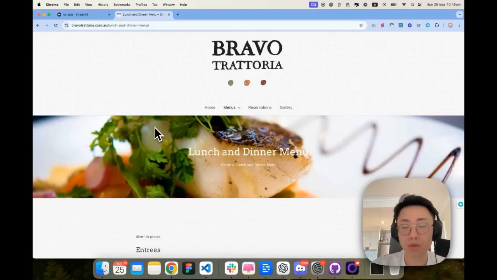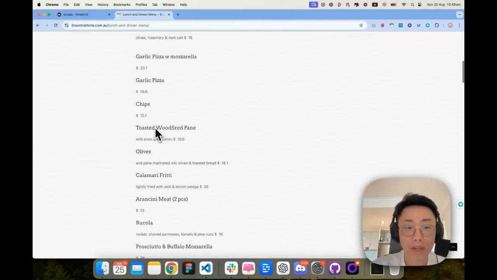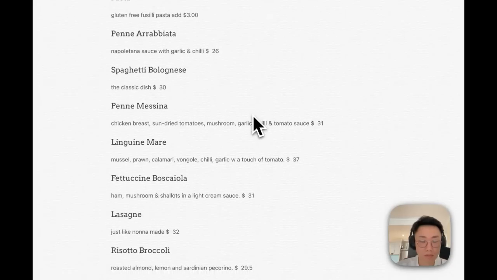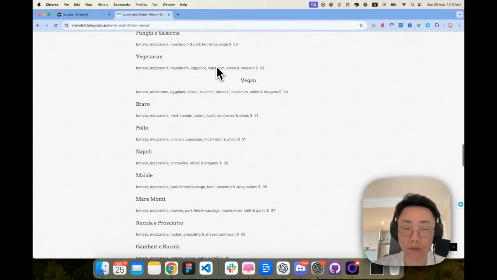But as a quick example, I want to scrape some restaurant menu data. So I'm passing in a small restaurant's website. It can have loads of different items for food, wine, and drinks. You can see here, there's probably around 50 to 100 items. So it will be pretty challenging for a normal large language model.